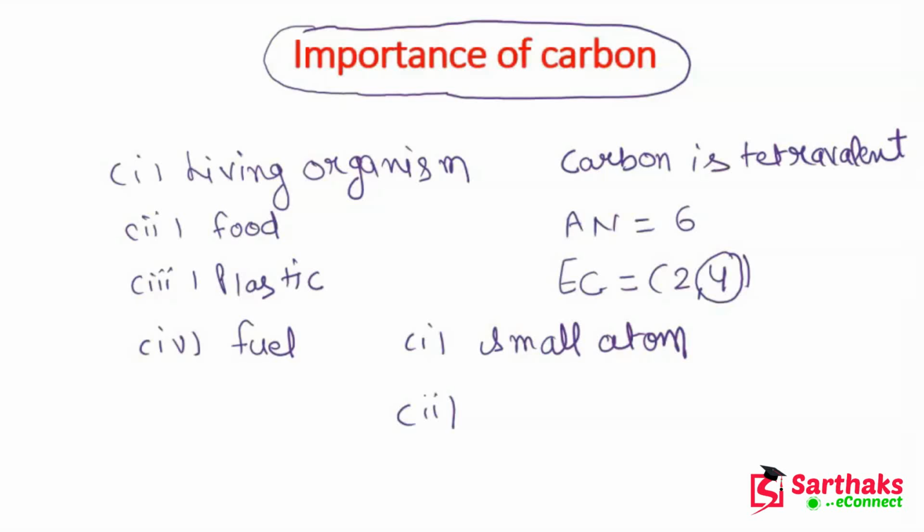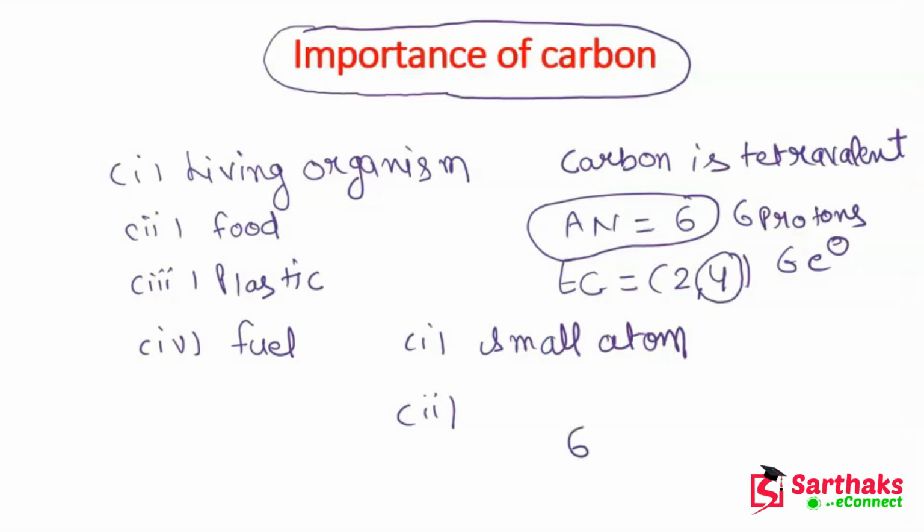But carbon has 6 protons, because the atomic number of carbon is 6, which means it has 6 protons and 6 electrons. If you take 4 extra electrons, it is not possible for these 6 protons to hold those 4 extra electrons.